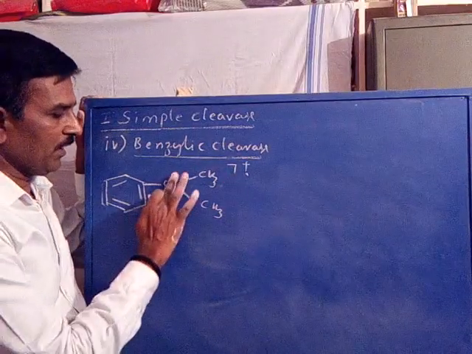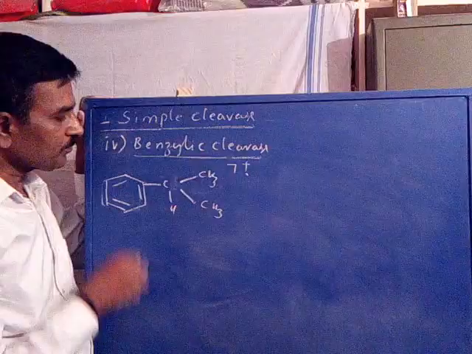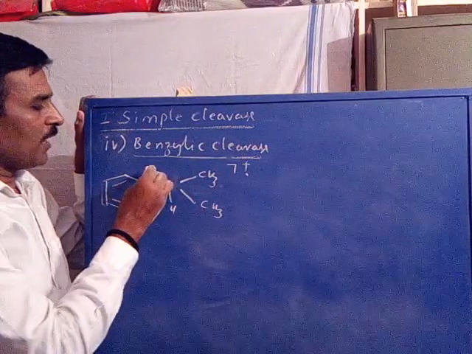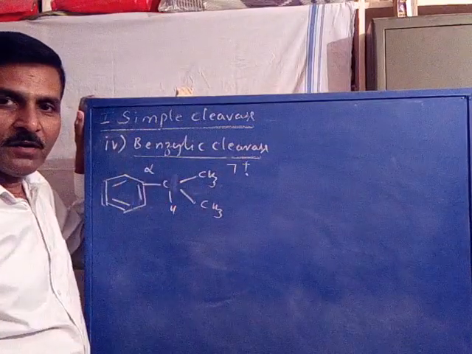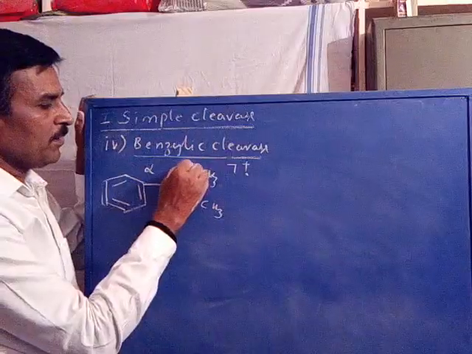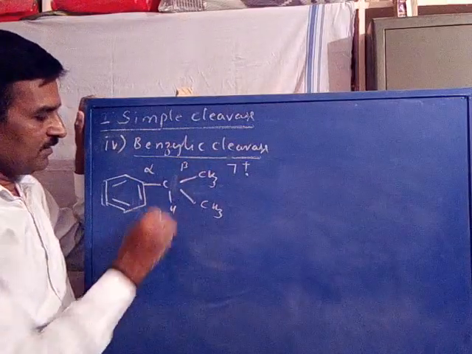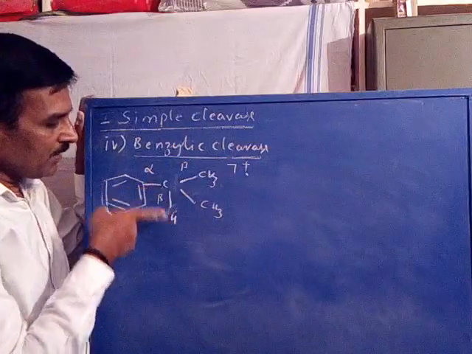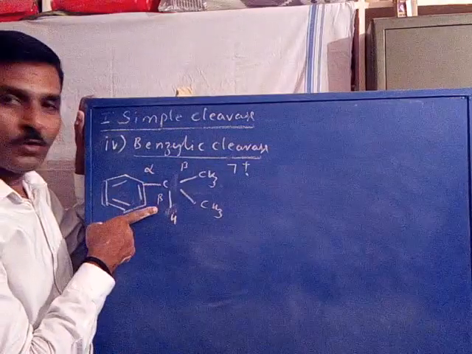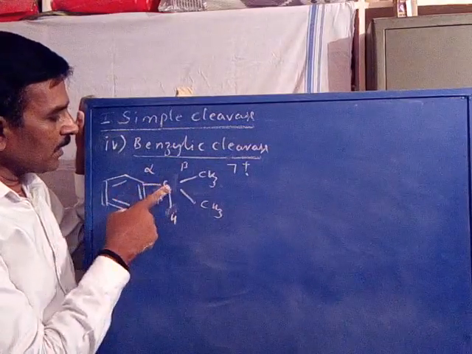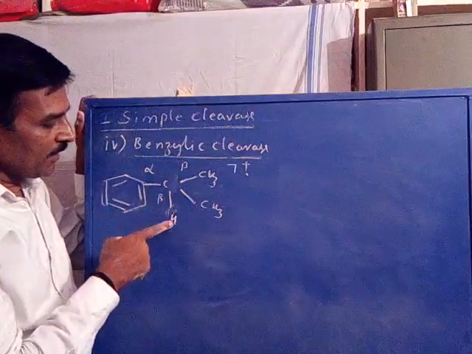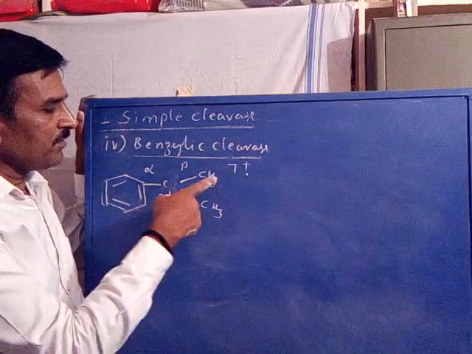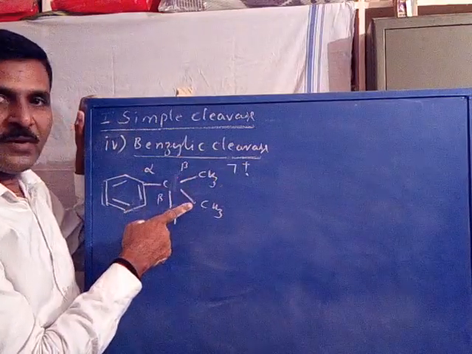Now you see here, with respect to the aromatic system, this is the alpha bond, this is a beta bond, and this is also a beta bond. A bond between carbon and hydrogen is also a beta bond. The carbon-carbon bond is alpha, the carbon-hydrogen bond is beta, the carbon-CH3 bond is beta.